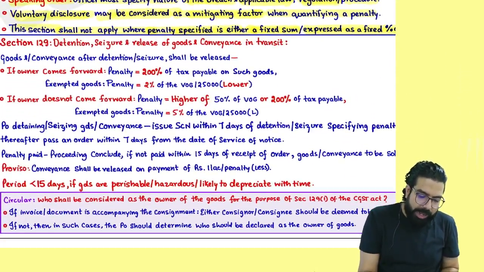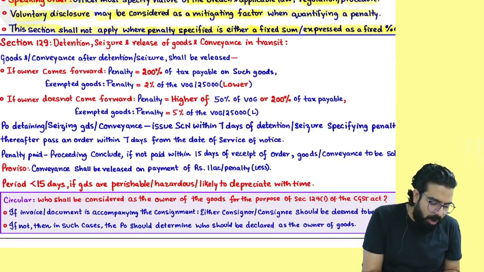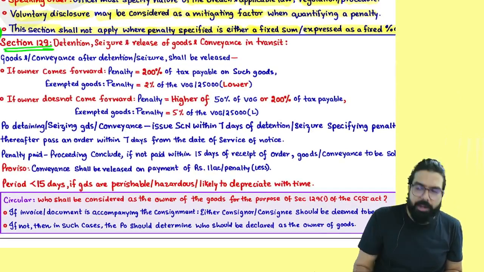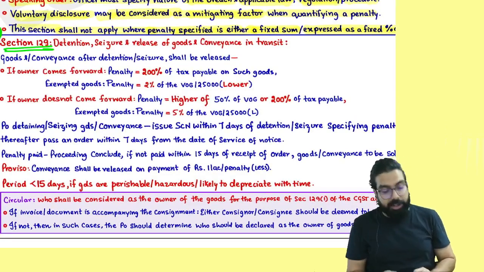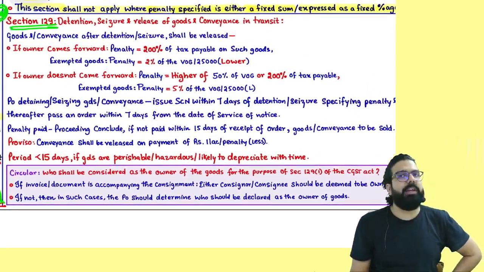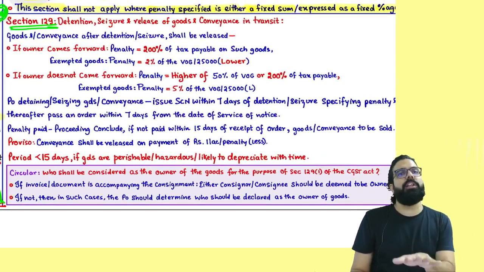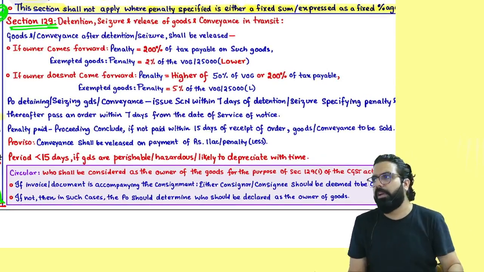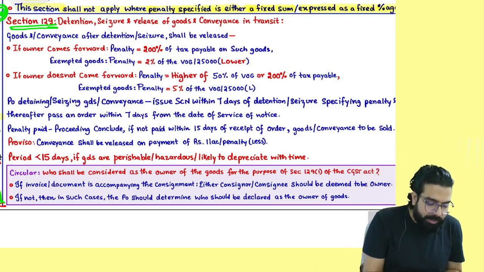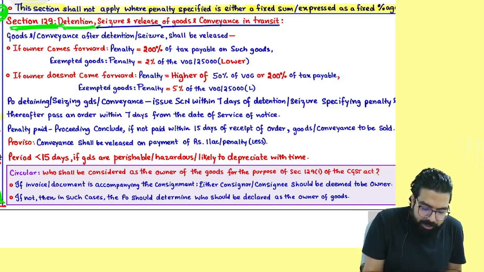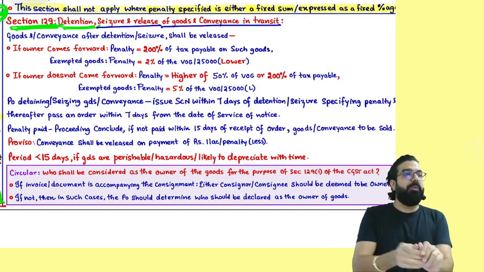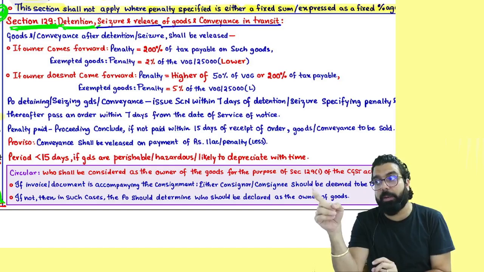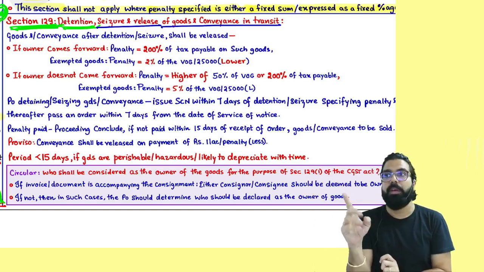Let's go ahead. And now, the most important section of all in the chapter, section number 129. This chapter has sections 122 to 138. What I have written in the chart is only the most important sections from which exam questions may generally come. Section number 129, detention or seizure and release of goods in transit. You must do questions on the offences and penalties chapter.